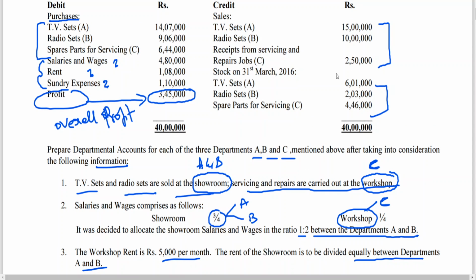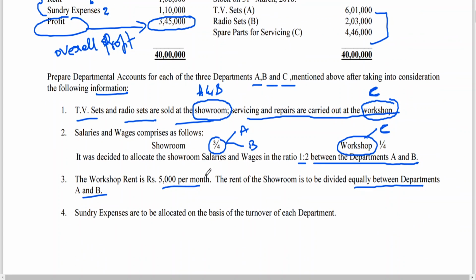Turnover means here 15 is to 10 is to 2.5, or 150 is to 100 is to 25. This is the ratio. 25 ones are 25, 25 fours are 100, 25 sixes are 150. 6 is to 4 is to 1 is the turnover ratio. Clear to all of you? Turnover ratio. So sundry expenses are to be allocated on the basis of turnover of each department. So we start working out the problem now. Working notes.